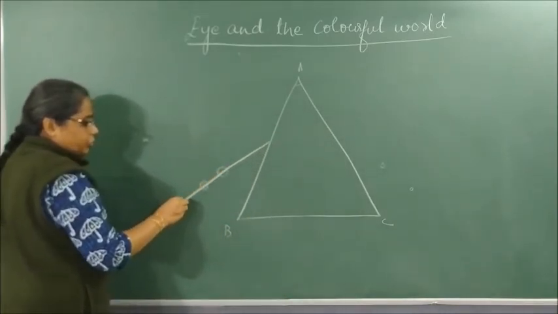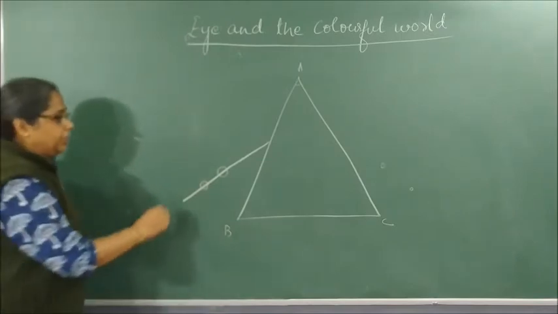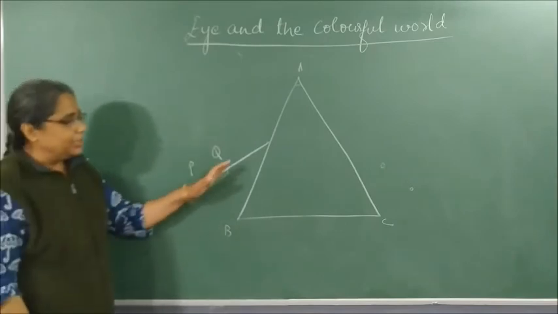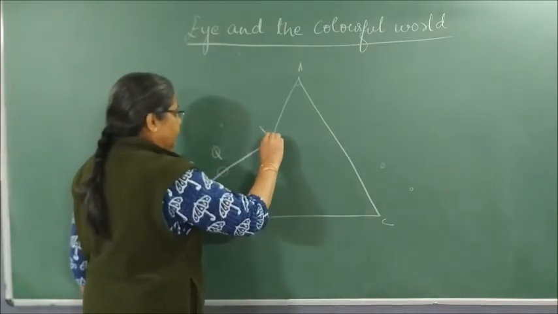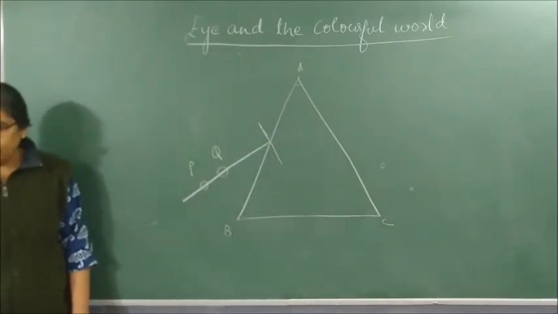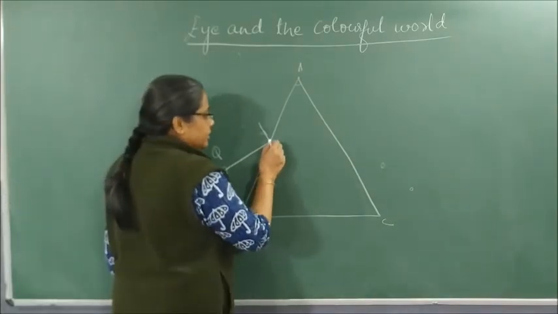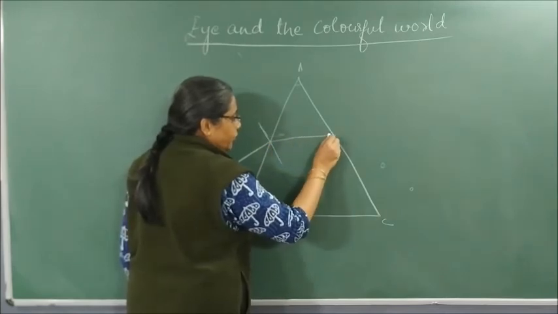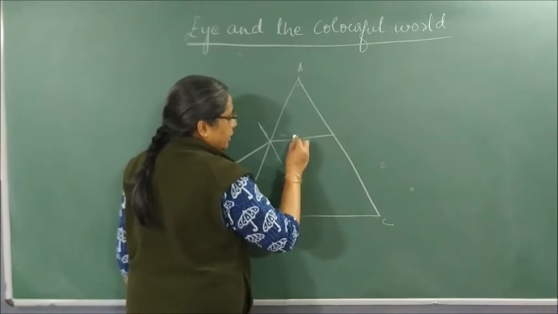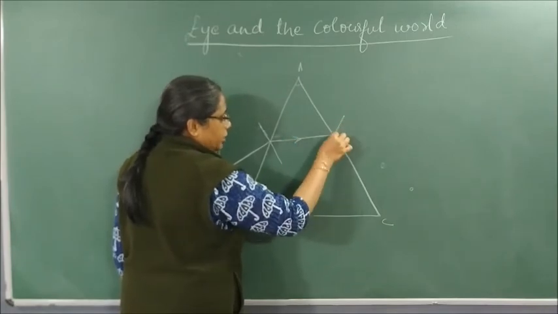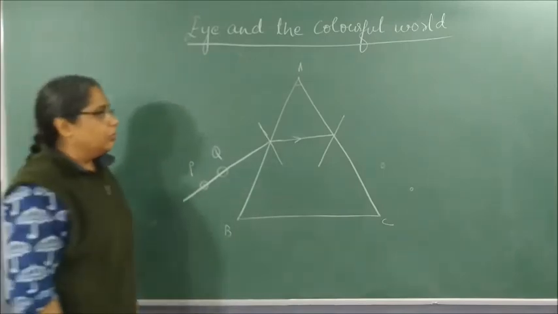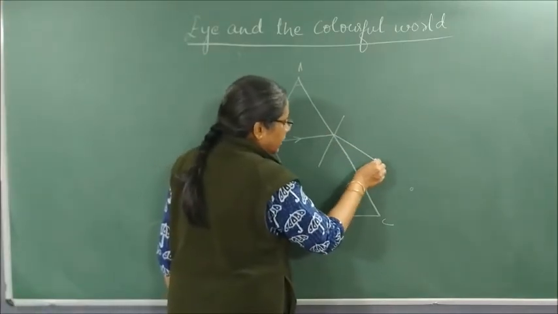This is the line which joins them. Let us name it as P and Q. Now, the moment it meets the lateral surface of the prism, I have to draw a normal. Then what happens when I draw the normal? It travels like this, as it has inclined faces. It becomes straight. And then at this point, again I draw a normal. Then it comes out in the same way.